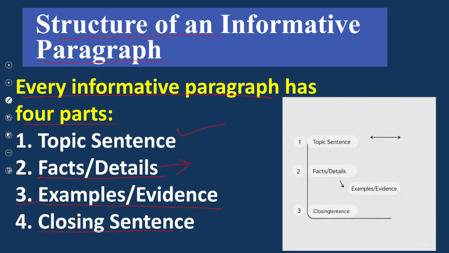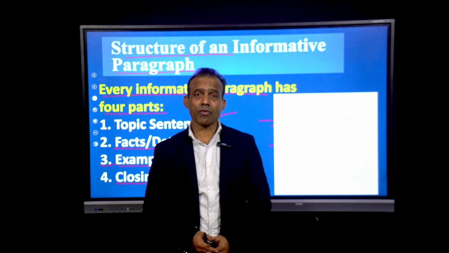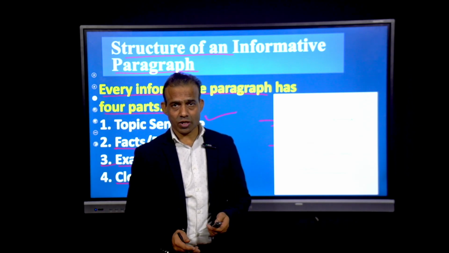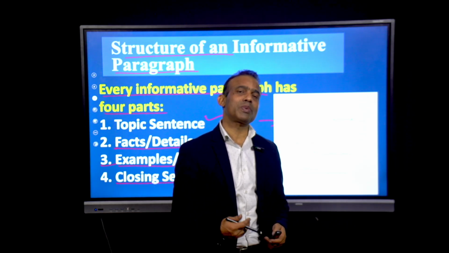And then the closing sentence. Now, you can look at the picture as well. First of all, there is the topic sentence, and then facts and details, and then examples or evidences, and a closing sentence at the end. So, this is the basic structure for an informative paragraph. Dear learners, now you can understand the structure of an informative paragraph. Now, look to the next slide and have some more knowledge about this particular topic.